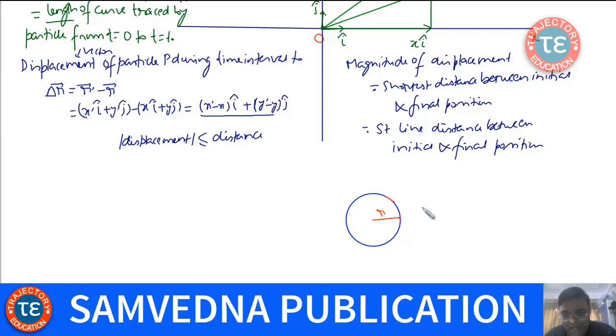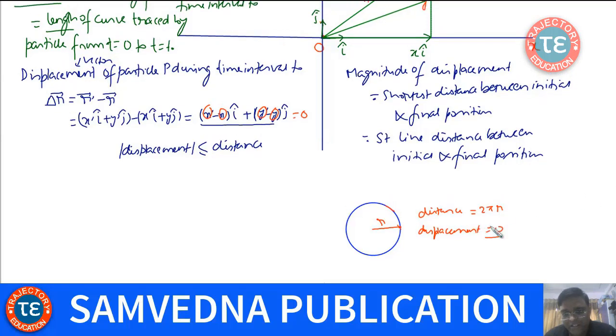If the radius is r, then the distance traveled is 2 pi r, but displacement is 0, because the shortest distance between initial and final position is 0, since the initial and final positions are the same. Your x dash is equal to x, y dash is equal to y. So this is going to be 0, right?